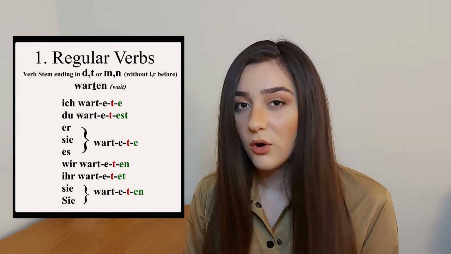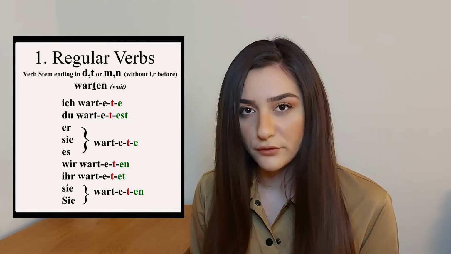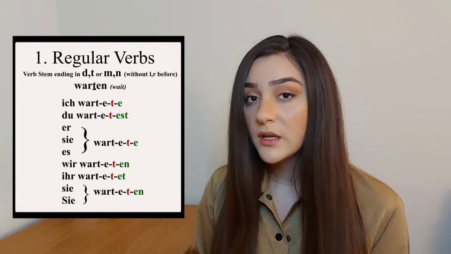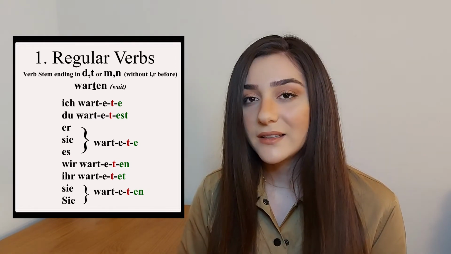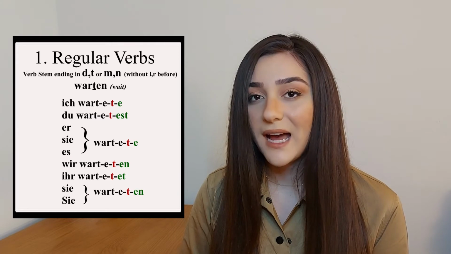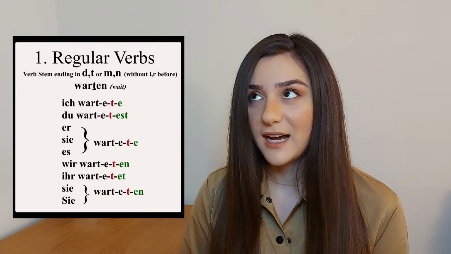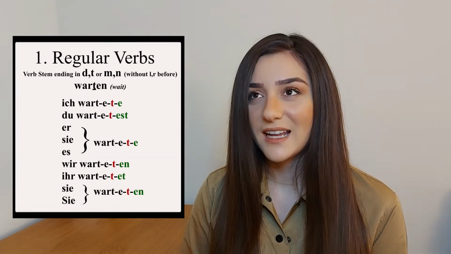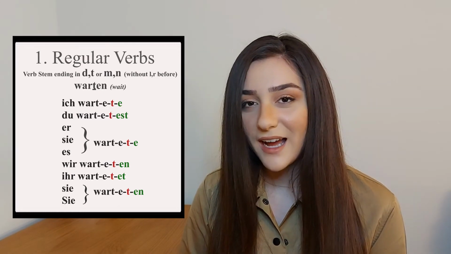Again, what will happen if the verb stem ends with either d, t, or m, n, if there is no l or r in front of them? We're going to conjugate these verbs in this way. Ich wartete, du wartetest, sie/es wartete, wir warteten, ihr wartetet, sie warteten.